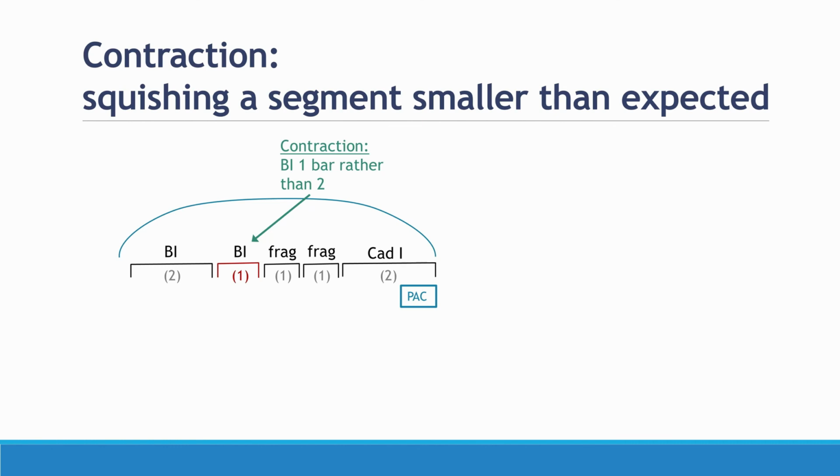We could theoretically call this a fragmentation. A lot of it will be dependent on context that we see in the piece. But in some cases, there might be reasons to not hear this as fragmentation. And in that situation, we're going to call this thing a contraction. To label that, we're going to write the word contraction and then indicate what's wrong with it. The basic idea is 1 bar rather than 2.